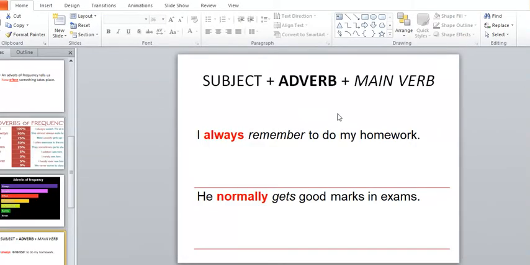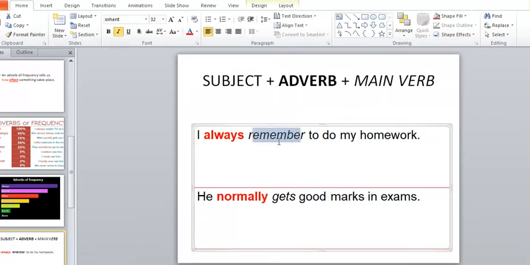Like this: subject, adverb, then the main verb. See, I always remember. Remember is the main verb, and before the main verb we use the adverb of frequency, always. Or before the main verb gets, we use an adverb of frequency: normally, or never, or sometimes. That is rule number 1.